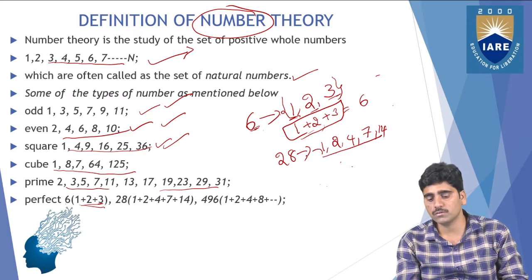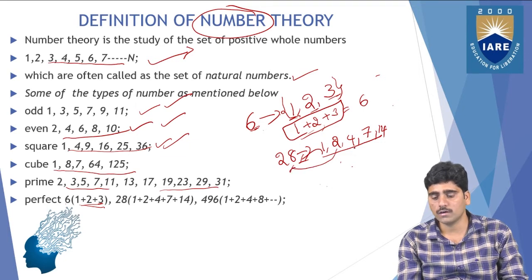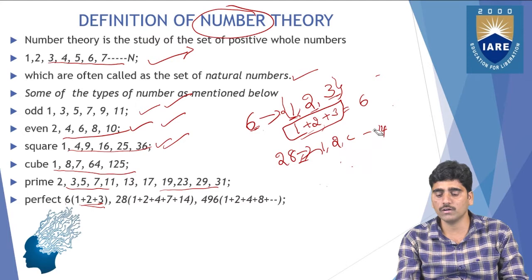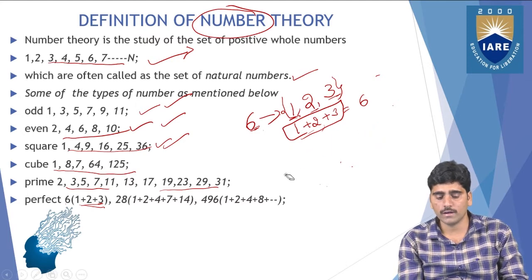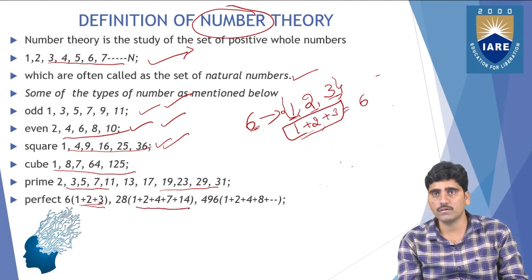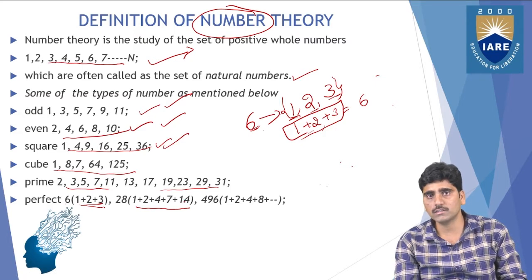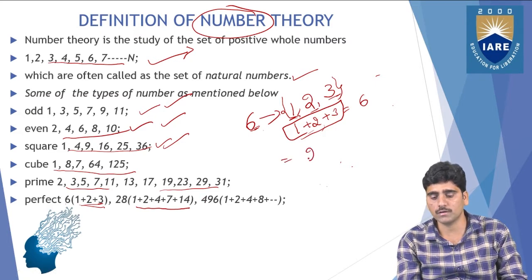So 1 is divisible to 28, and 2 is also, and 4 also, and 7 also, and 14 also divides 28. The sum of all these numbers, 1, 2, 4, 7 plus 14, equals the same number 28. So 28 is also a perfect number. And 496 also: 1 plus 2 plus 4 plus 8.